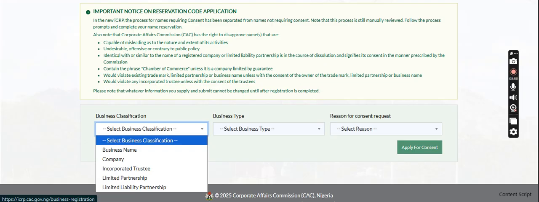If you want to know the reason why I said 28 days or 21 days, let me know in the comment section and I will tell you. Then after the circulation, when about 5 or 10 days remain, do your trustee declaration and make sure you have it. I think I also have to make another video on that to show you those documents. After that, you go to the registration process.